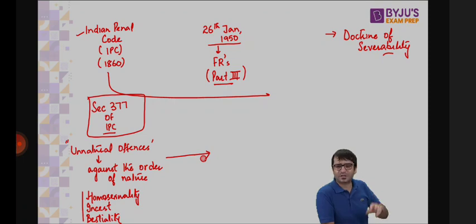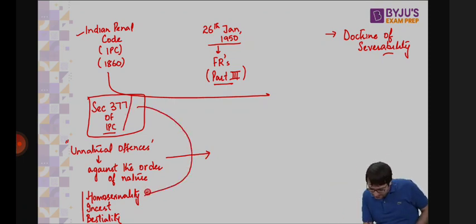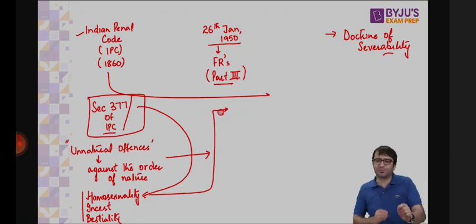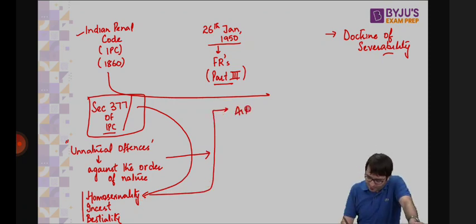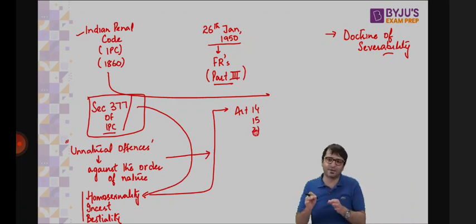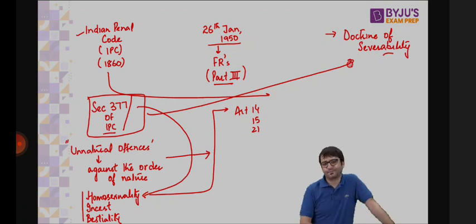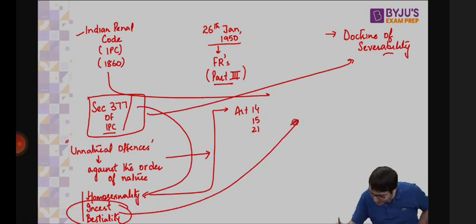Why? Because this Section 377, insofar as it criminalizes homosexuality, violates fundamental rights provided under Part 3 of the Constitution. For example, Article 14, which deals with equality. Article 15, which talks about non-discrimination on the grounds of sex, which includes sexual orientation. Article 21, which talks about the right to life and dignity. These fundamental rights are violated, which means Section 377 does not continue in that respect. But do you know Section 377 still exists? Why? Because incest is still a crime. Bestiality is still a crime.